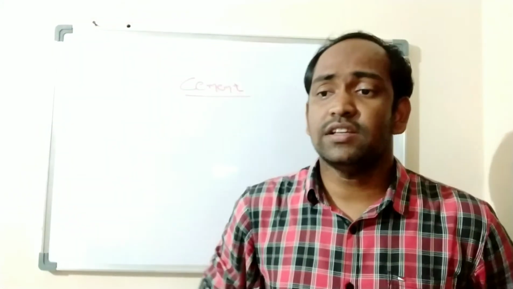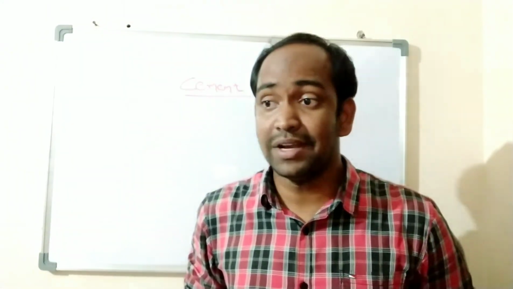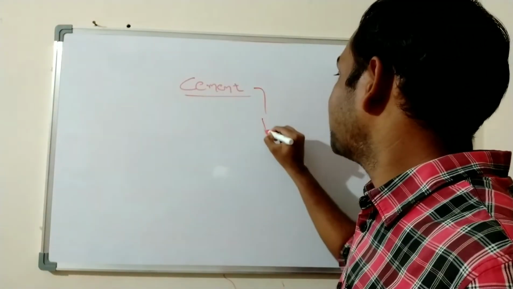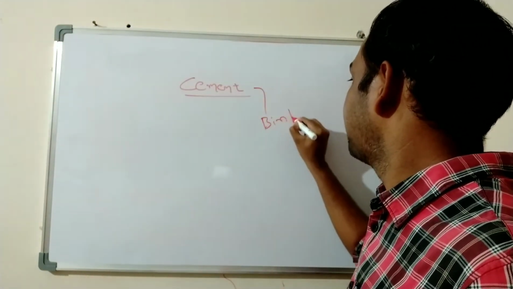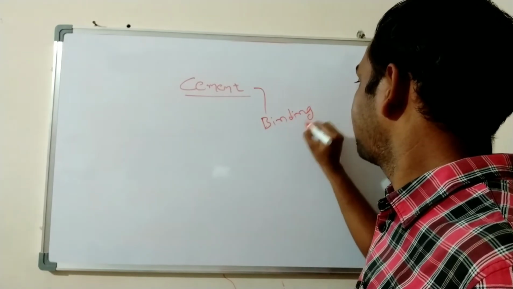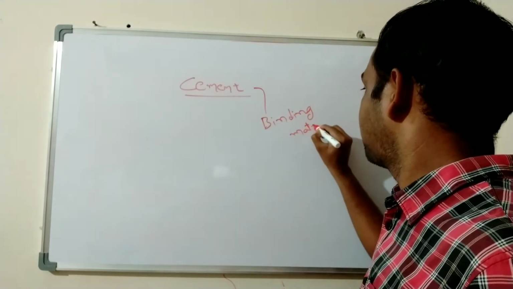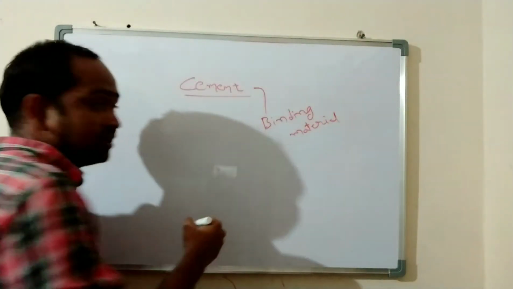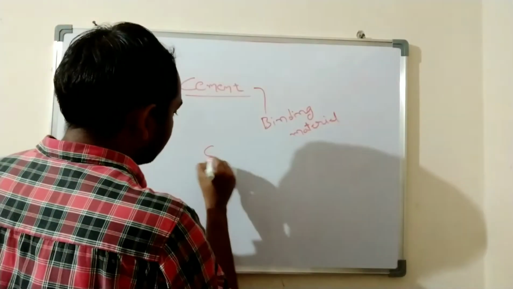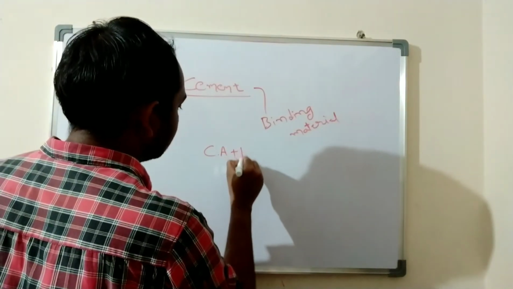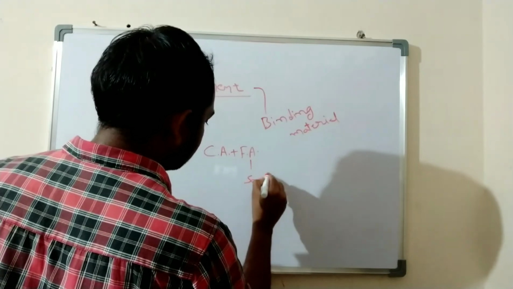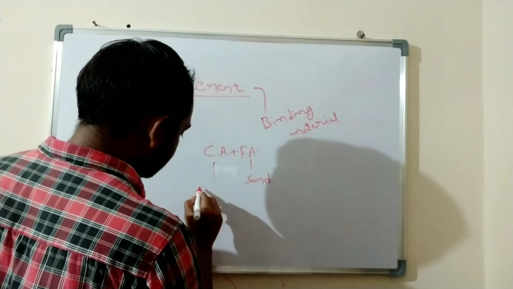Okay, we will see what is cement. Cement is a chemical binding material. It means we can call it a binding material. In concrete, it binds coarse aggregate and fine aggregate. Fine aggregate is nothing but sand, and coarse aggregate is nothing but stones.